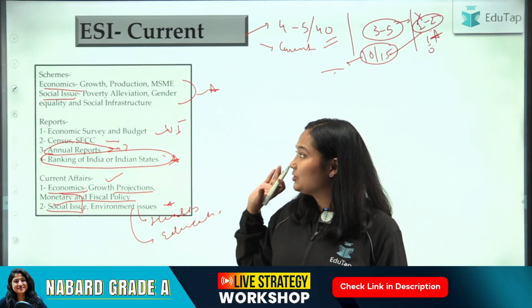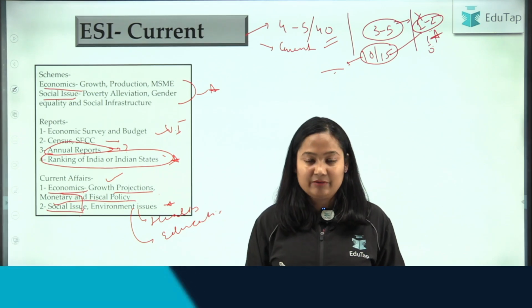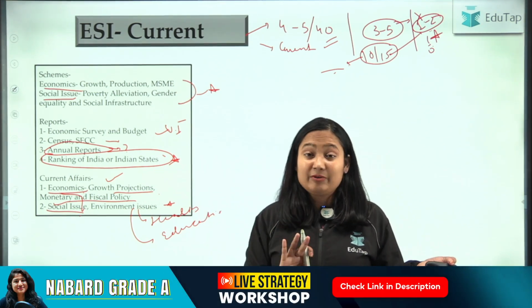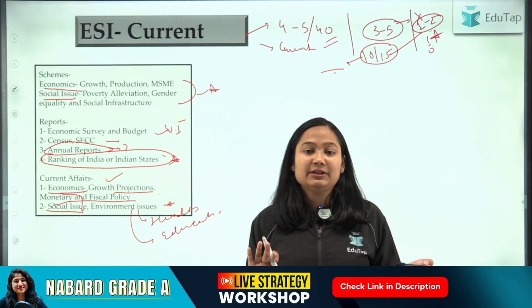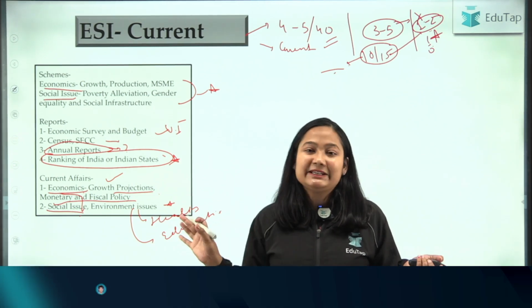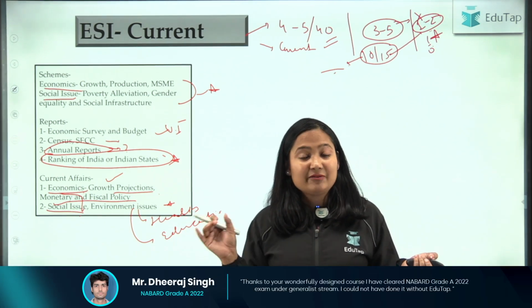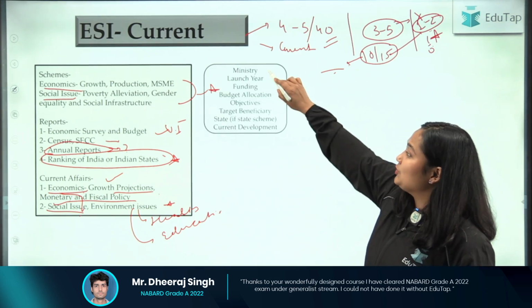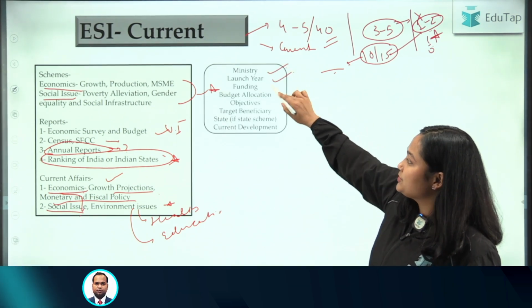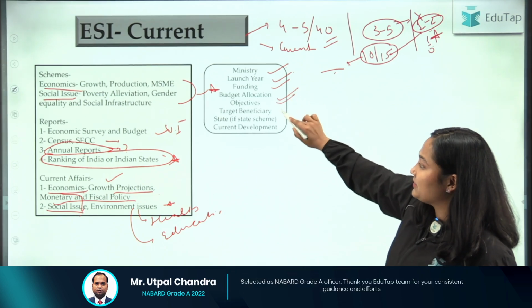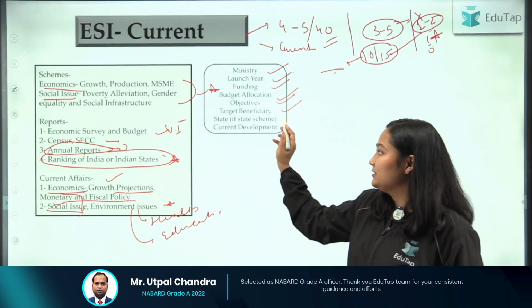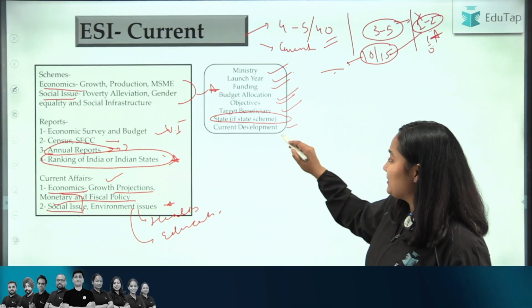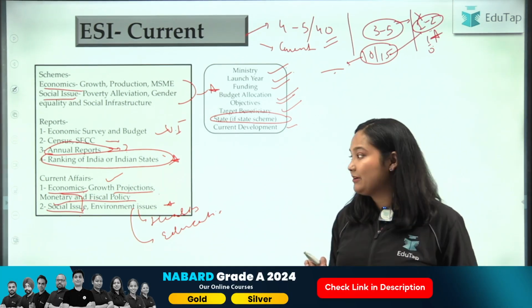Again, when we are talking about schemes, I know what schemes I'll have to cover, but in that scheme there is a lot of data. If you go to the government website and see the guidelines of any scheme, they are multi-page. So should I cover each and everything? No. See, there are particular aspects that you need to cover. You need to cover the ministry, the launch year, funding, budget allocation, objective, target. If it's a state scheme, then which state released that particular scheme, and then you need to do the current development.